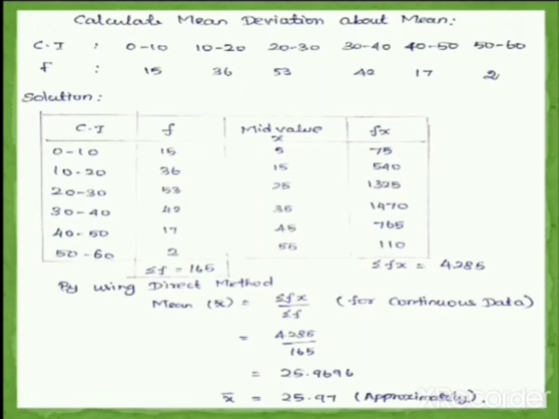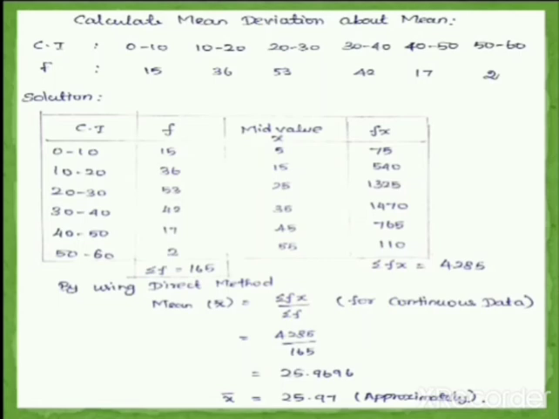The first class interval is 0 to 10. If you add 0 plus 10 divided by 2, 10 by 2 is equal to 5. 10 plus 20 divided by 2: 10 plus 20 is 30, 30 divided by 2 is 15. And 20 plus 30, which is 50, 50 divided by 2 is 25. Similarly, we have to find all the mid values.